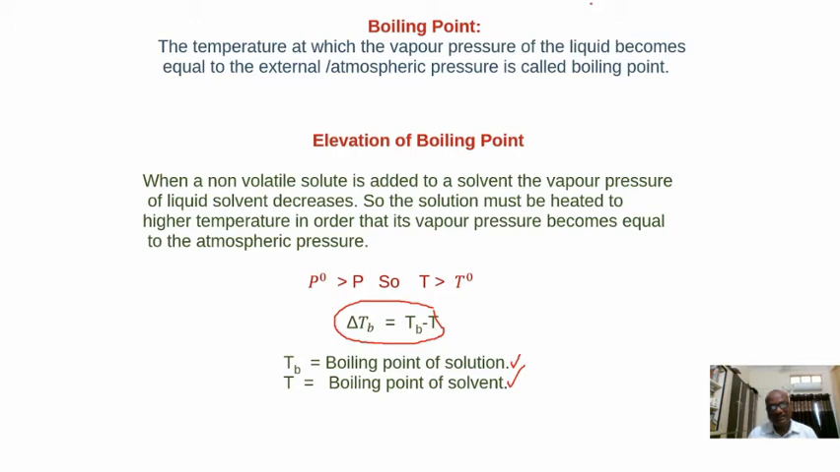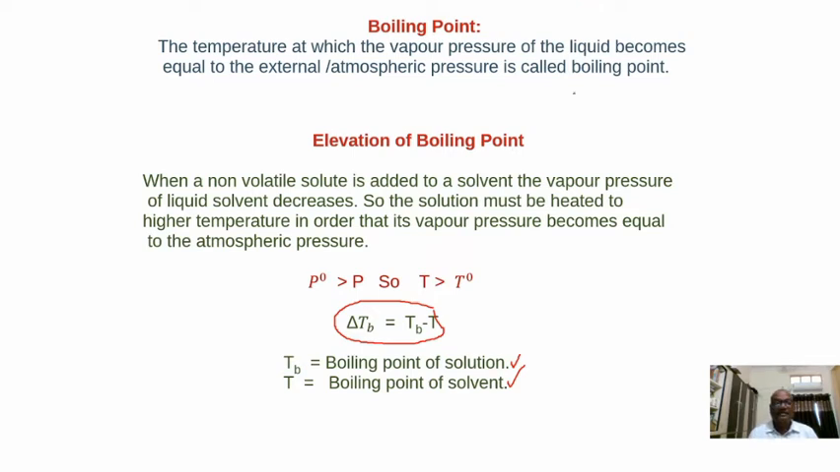That's why it can become equal to the external pressure very easily, with the supply of a small amount of heat, compared to the solution. Means in the case of a solution, the vapor pressure is less. That's why more heat is required to equate its vapor pressure to the external pressure. That's why a solution boils at a high temperature compared to the solvent.